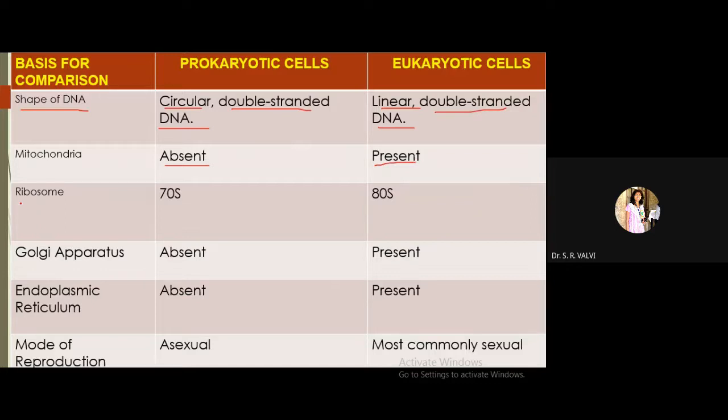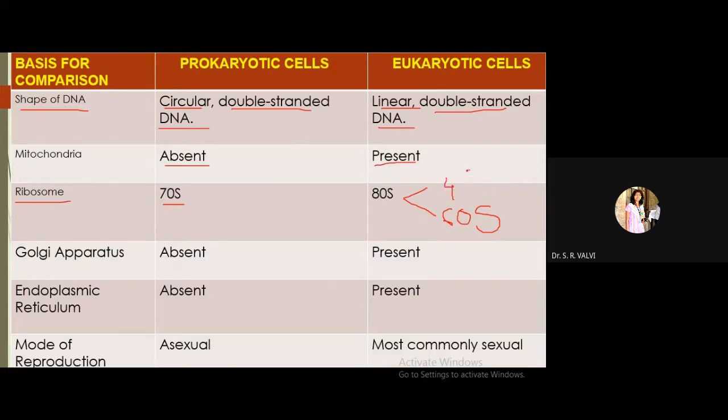Next it is ribosome. So ribosomes are 70S. S is the unit which is given to mention the subunit of ribosomes. In case of prokaryotic, 70S type of ribosome is present. In case of eukaryotic cell, 80S type of ribosome is present. Further, the 80S ribosome is divided into 60S and 40S. S should be a capital.